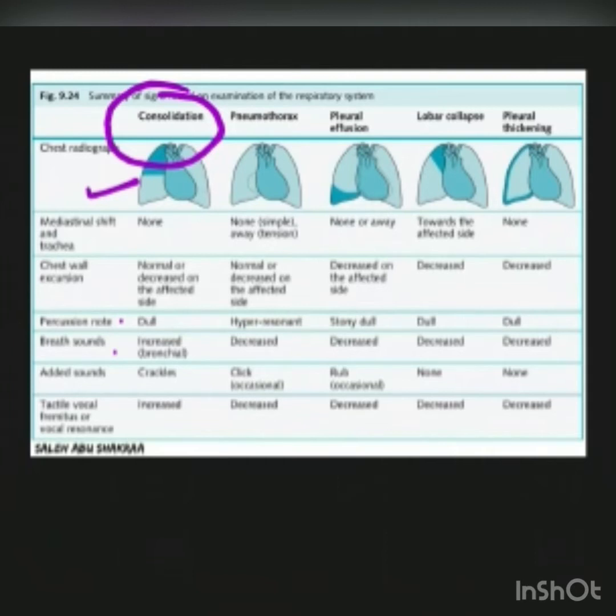Breath sounds will be increased or become bronchial at the site of the consolidation, and there may be crackles at the site of the consolidation, and vocal fremitus or vocal resonance will be increased. So chest wall excursion will be normal or decreased, dull percussion note, increased breath sounds, crackles, and increased vocal fremitus will be there in the case of consolidation.